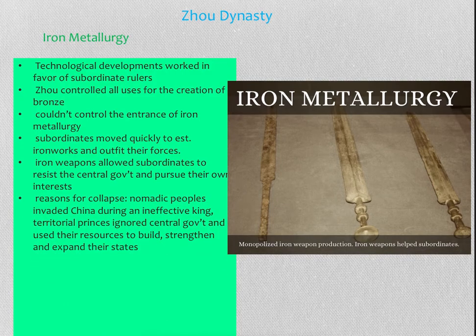So some of the reasons for the collapse of the Zhao were the nomadic peoples that invaded China during an ineffective king. The territorial princes, the subordinates, ignored the central government and they built up their own armies and strengthened themselves through this use of iron as well.